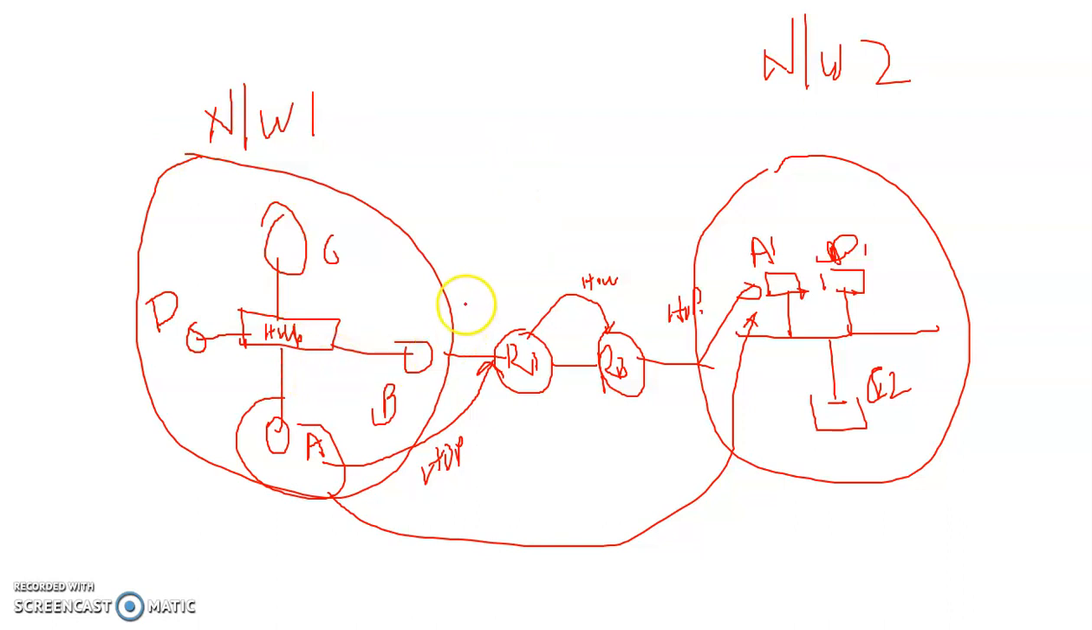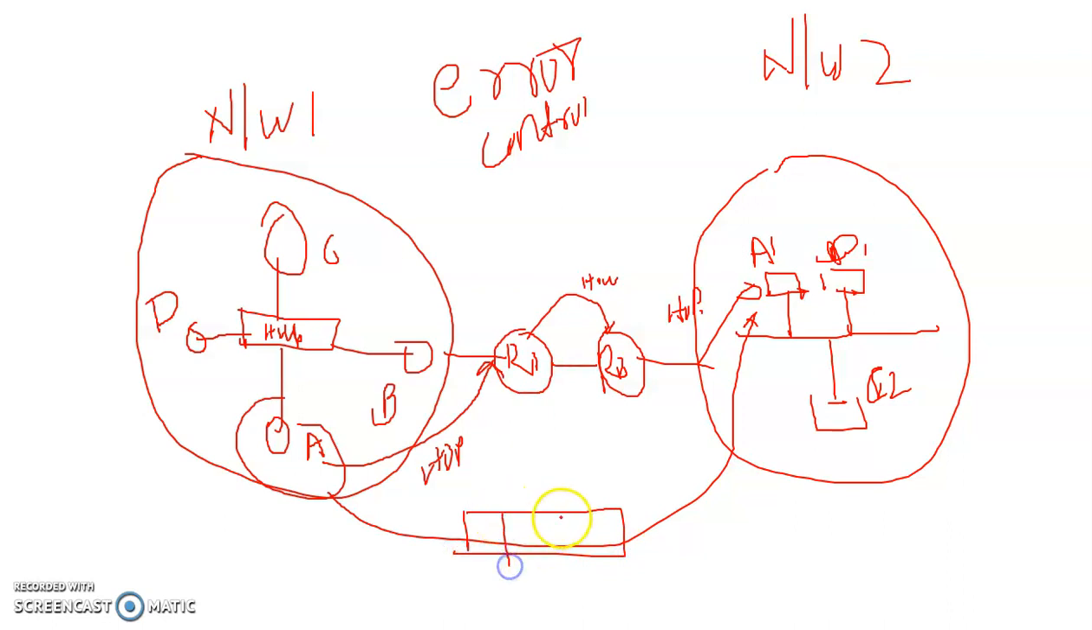Then the second responsibility is error control. It means host A will generate some frame. That frame, that data, will first be sent to router number 1. So router number 1 will check or ensure whether this frame is correct or not.